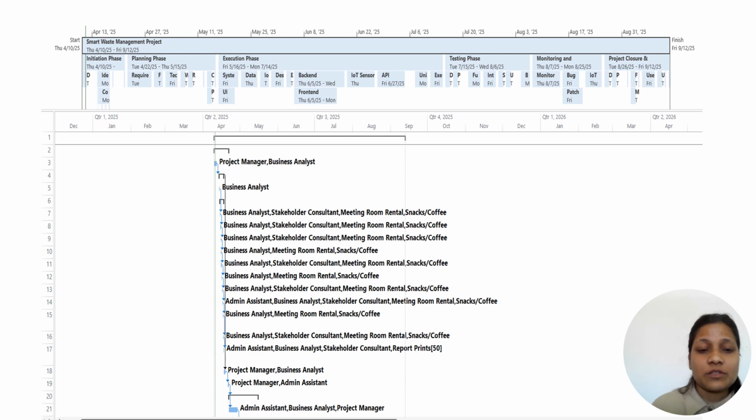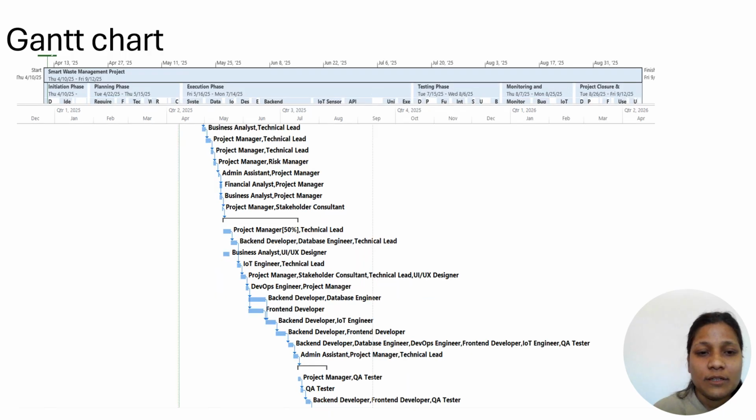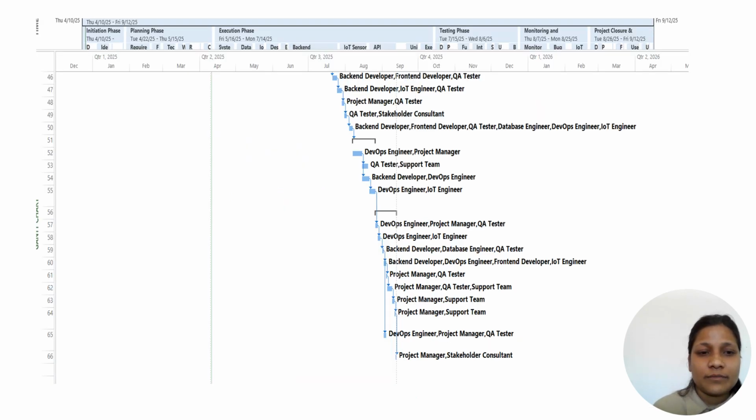The next one is the Gantt chart. The Gantt chart is a project management tool which shows the project timeline visually, and all tasks use horizontal bars to show start and end dates, dependencies, and the progress of the project. Here you can see the Gantt chart of this project.